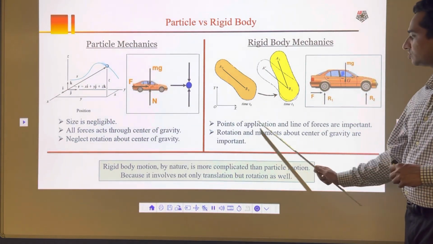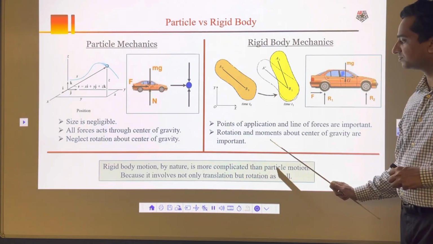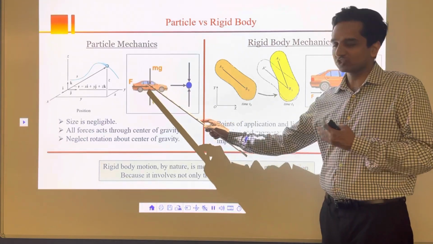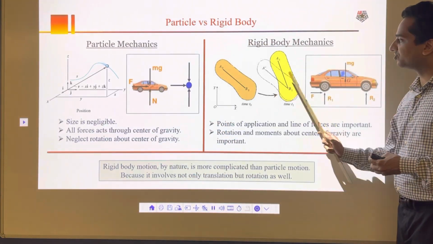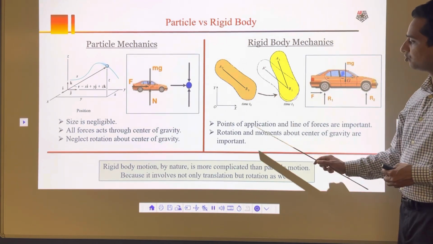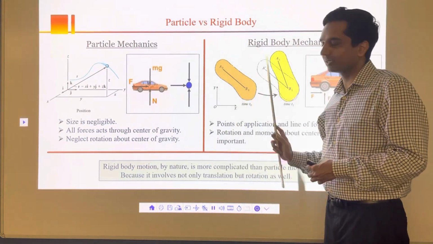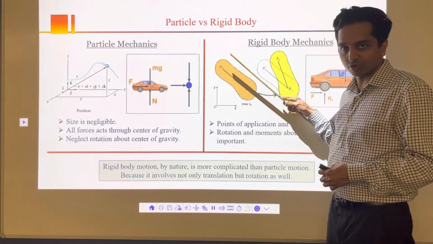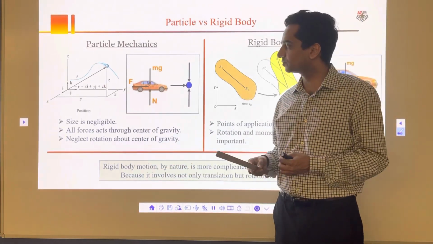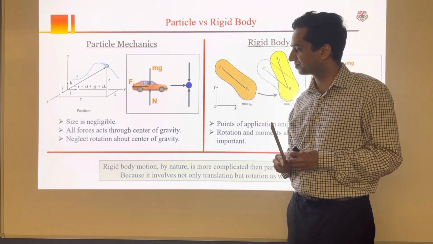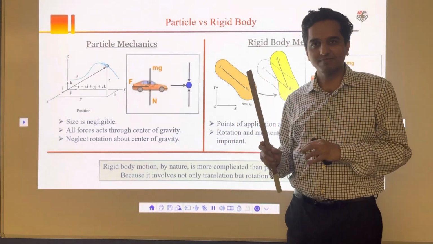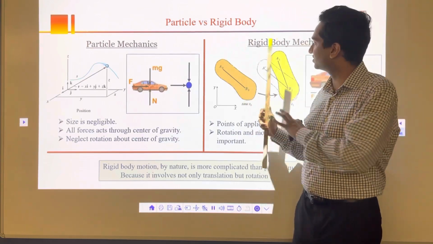All that, the points of application and lines of action of forces, is important, and rotation and movements about the center of gravity are important. In the particle model we assume that it is not rotating. In reality, if the body is going to rotate, we have to account for that rotation when there is a complex motion. That's the difference between particle mechanics and rigid body mechanics. Here we consider rotation and the specifics of the object. In particle mechanics, we are not worried about specifics and we do not consider rotation. Many principles that we use in particle mechanics and rigid body mechanics are the same, but how we handle the problem is different.